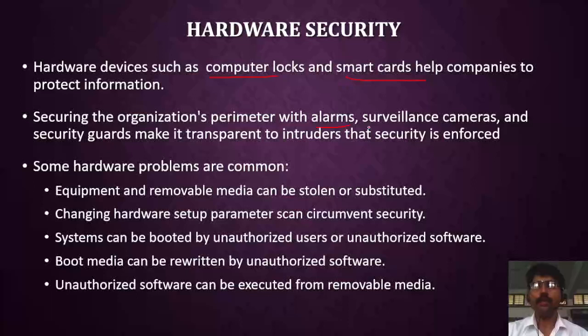Then we have to put some surveillance cameras so that the persons who enter the room can be identified. Whoever accesses the computer, we can recognize who that person is. And also provide some security guards to keep any person from entering this room. We can put some security guards as well as dogs. Such features are provided as hardware security.